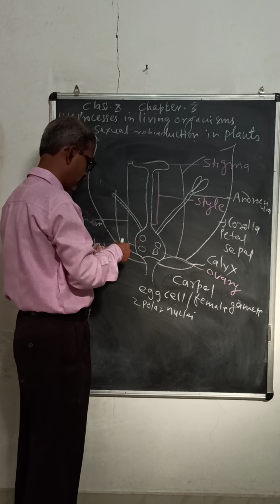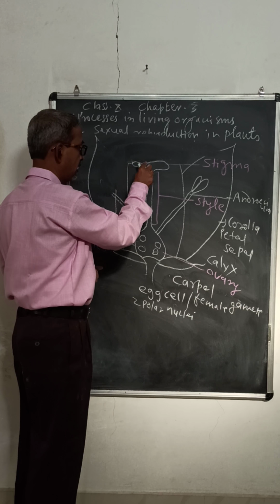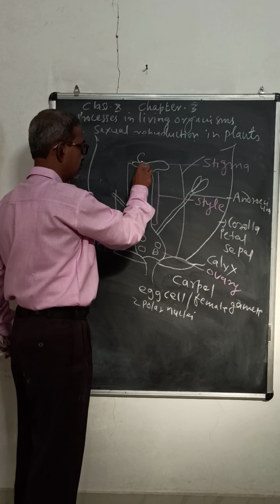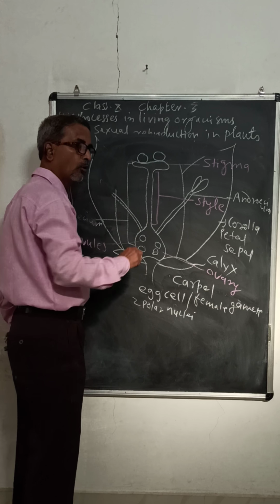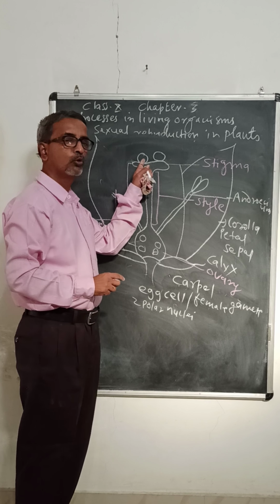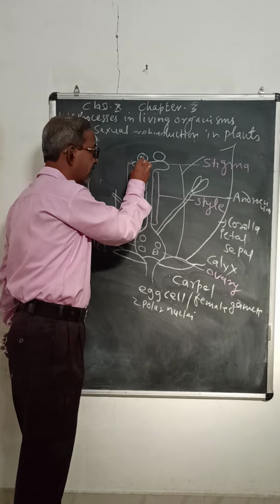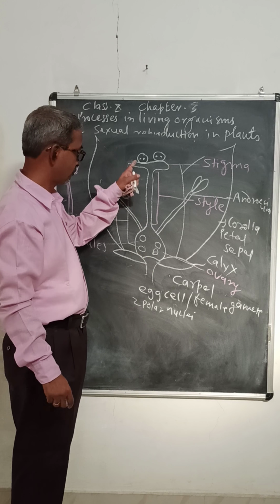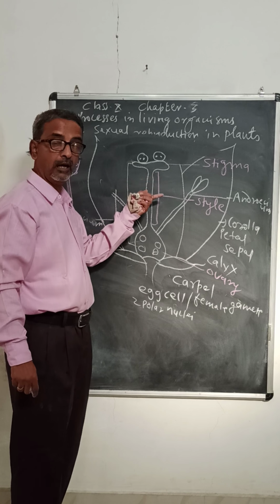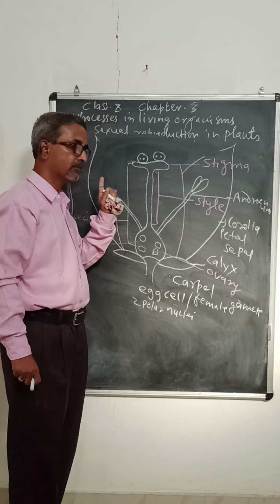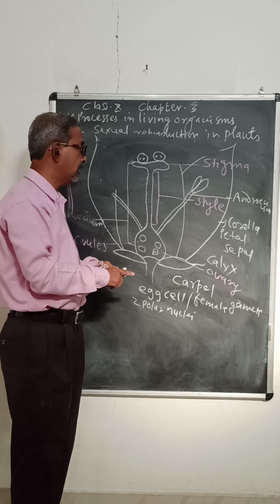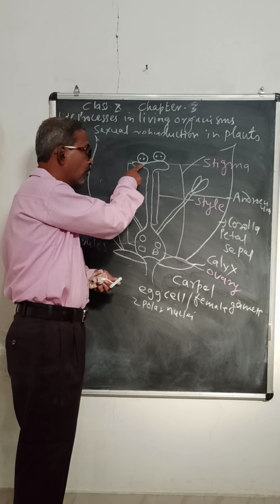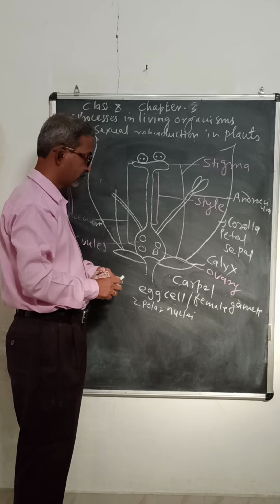Now this is the stigma, as we have seen, and these are the pollen grains. We have shown only 2 pollen grains, and each pollen grain contains 2 male gametes. Then after pollination, what happens? This stigma, these pollen grains, they mature.